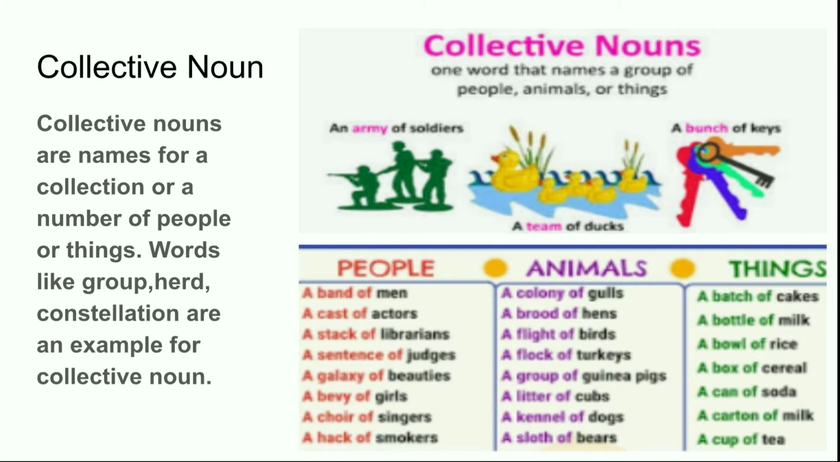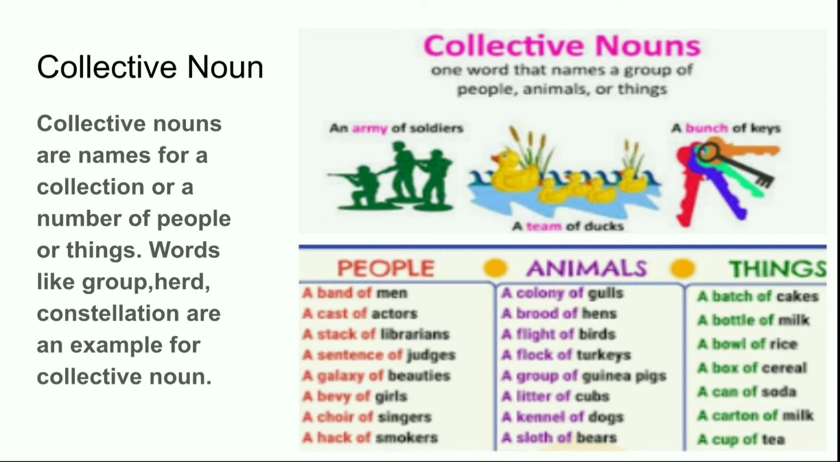Collective nouns are names for a collection or a number of people or things. Words like group, herd, constellation are examples of collective nouns. So, one word that names a group of people, animals, or things is called a collective noun. For example, an army of soldiers, a team of ducks, a bunch of keys.